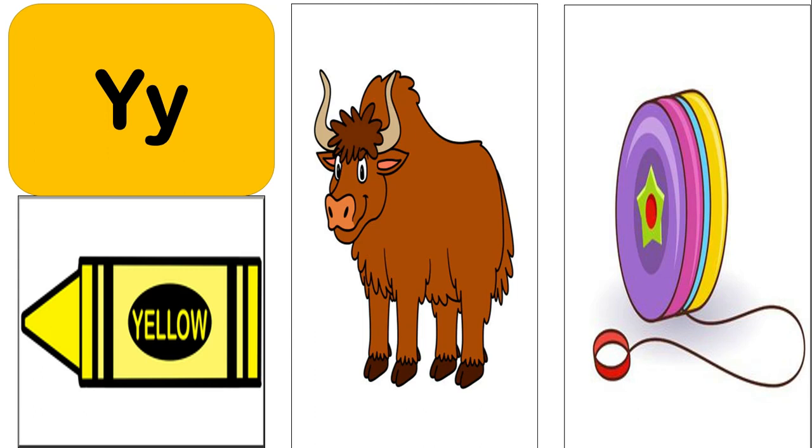Y. Which letter is this? Y. The sound of Y is Y. Yellow. Yak. Yo-yo. Yo-yo is a toy. Yak. Yellow.